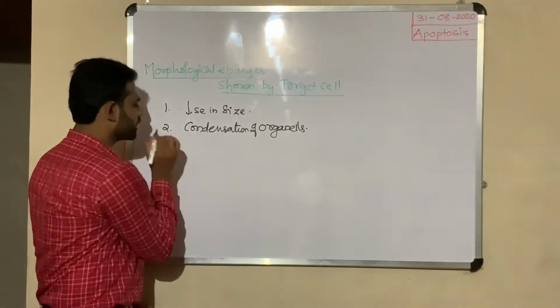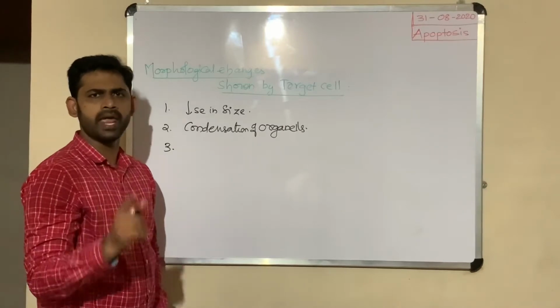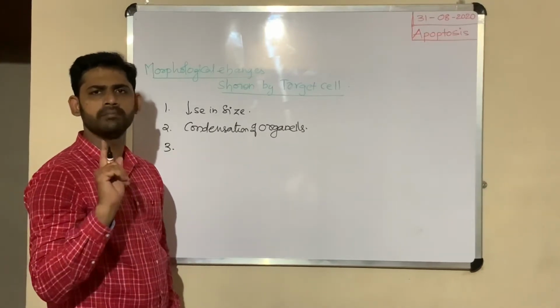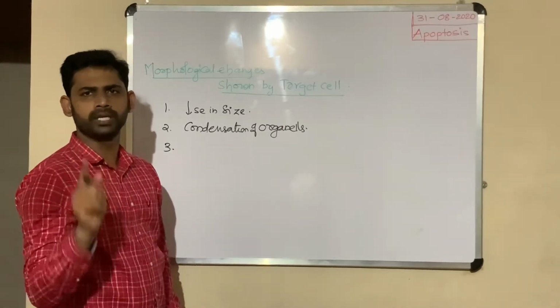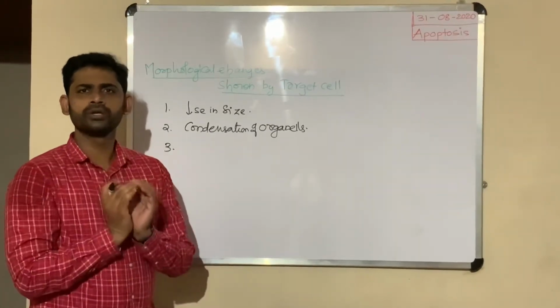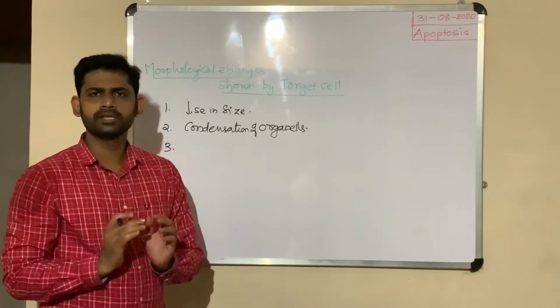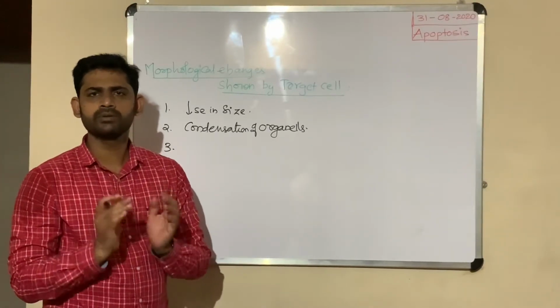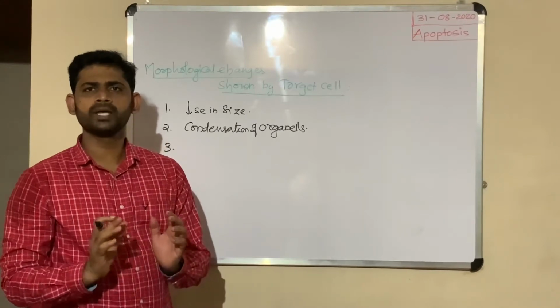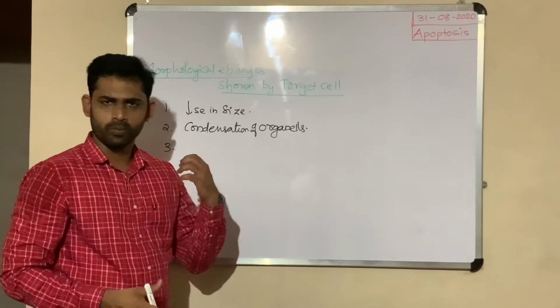The next one: I said effector caspases activate granzyme B or fragmentin B. What is the function of granzyme B? In order to maintain a particular shape of the cell, inside the cytoplasm there is a cytoskeleton, which is formed by different proteins, mainly actin.